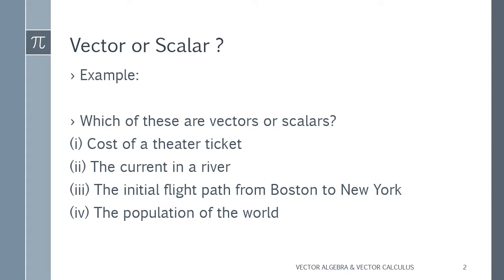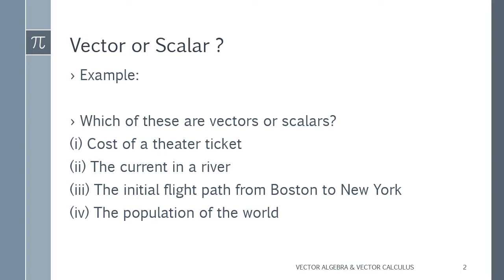First one I am giving is the cost of a theater ticket. To watch a movie we don't need any direction, right? So of course we can classify this as a scalar quantity. Now see the second one, the current in a river. For this, of course, we need a direction. So we can classify it as a vector quantity.